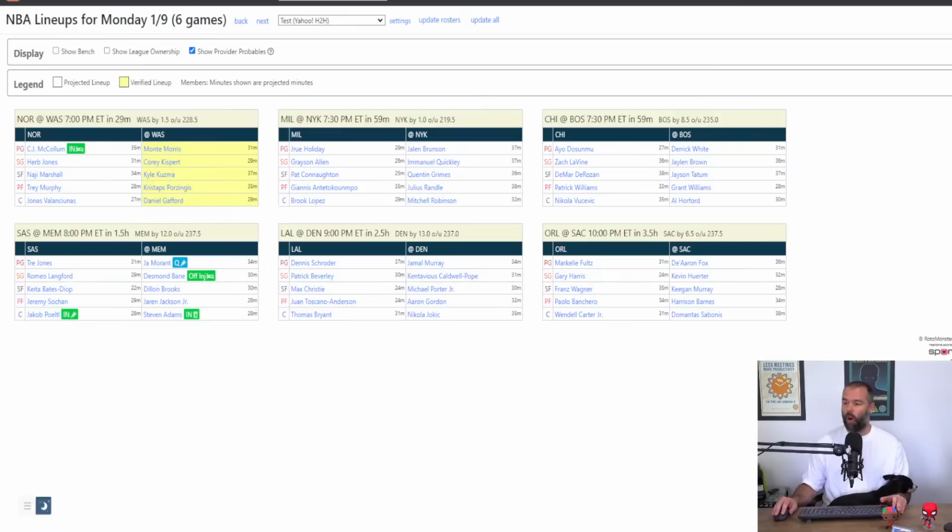We're still waiting on a few statuses. In fact, let's just talk about what injuries we actually know. Ingram is out. CJ is back. Larry Nance is back. Beal is out for Washington. For Milwaukee, Chris Middleton is out. For the Knicks, RJ Barrett is out. For the Bulls, Caruso is in and Javonte Green is out. For the Celtics, Marcus Smart is out.